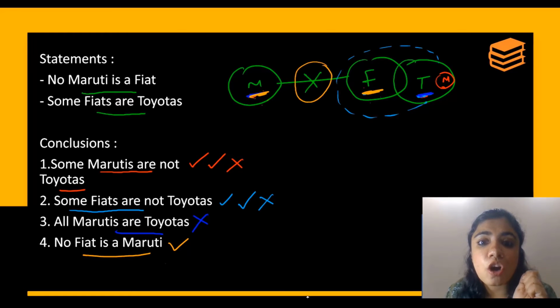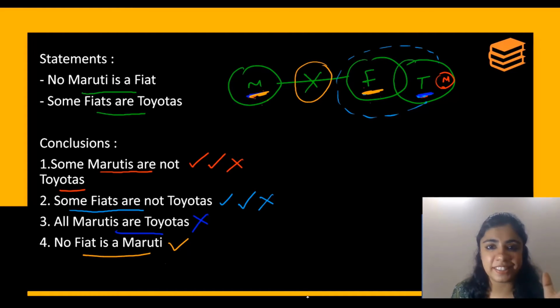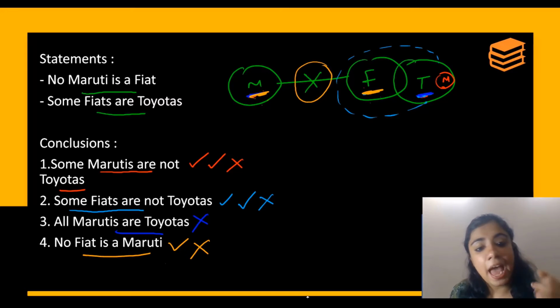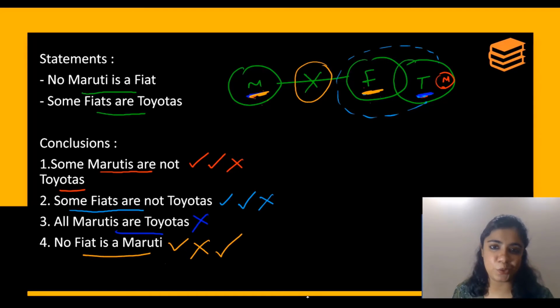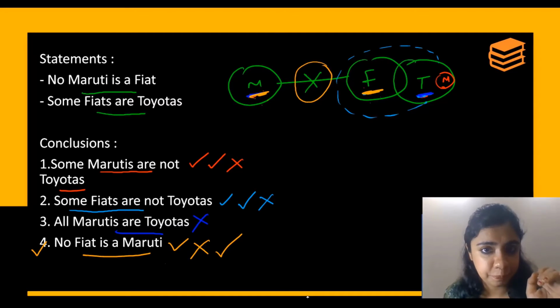There is a cross between them. So that means they can definitely not intersect. Okay? So some Fiats can never be Marutis. So opposite is not possible. And because opposite is not possible, it is a correct conclusion. Okay? It is correct. Now fourth is definitely correct.